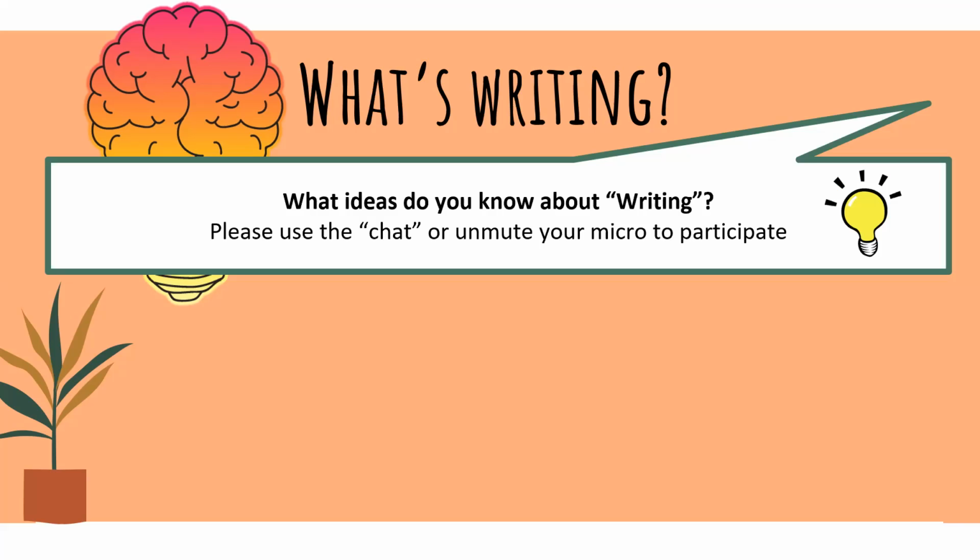Very good. So Carmen, you say, I think it is a way to express thoughts, feelings, or some knowledge with words. Very good. Erika, you say, I think it is very important first to start with spelling or to teach how to write the letters and the words. Excellent. So here I noticed that, for example, Carmen, you said that writing is about expressing, right, our information. And maybe for some students it might be very easy to express ideas in a writing paper, right, in a text.